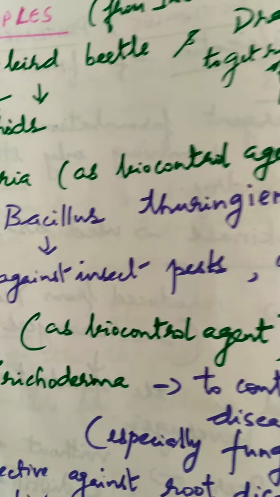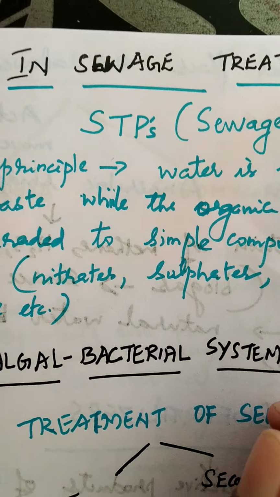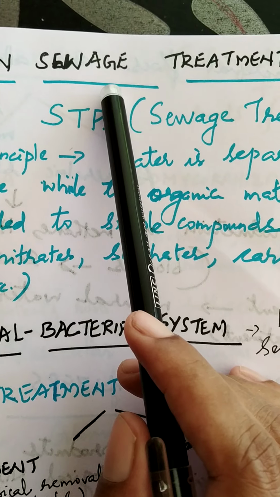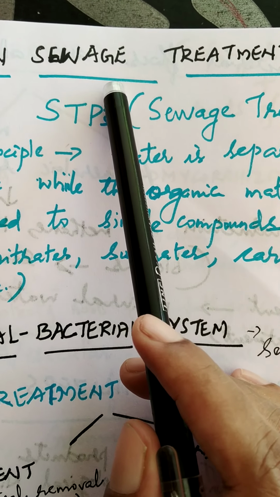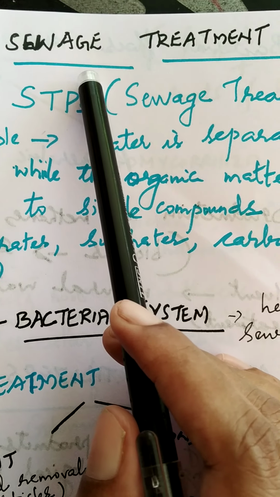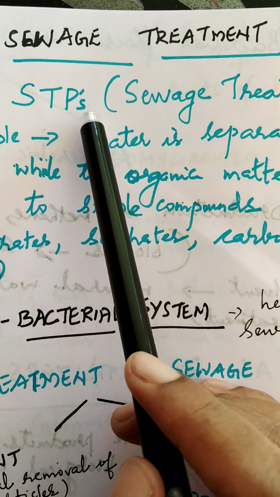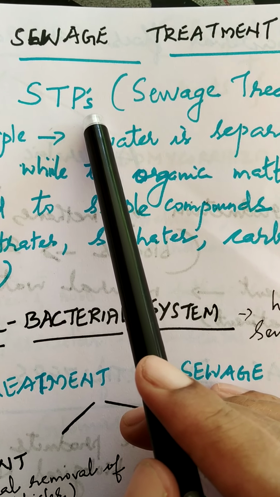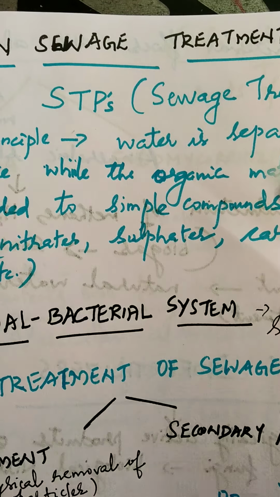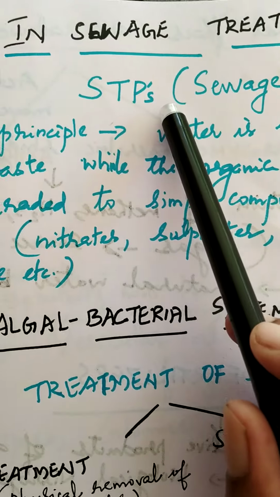Now moving on to the use of microbes in sewage treatment. What is sewage? Sewage refers to the liquid waste that is generated from domestic purposes as well as from industries. So the sewage, before it is disposed into the water bodies, has to be treated properly. That is done in the sewage treatment plants, or STPs.